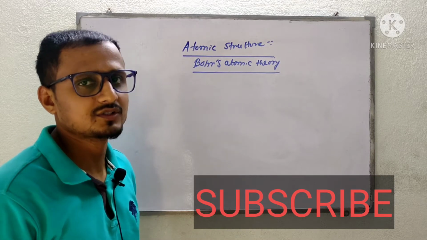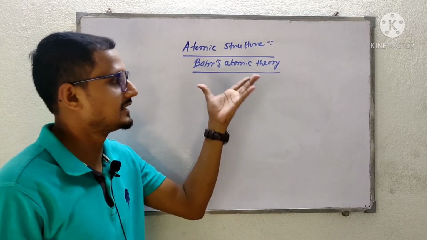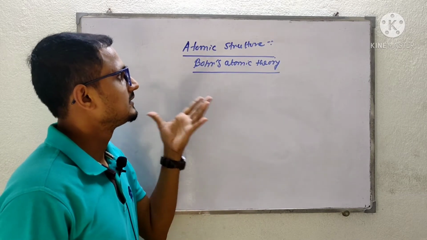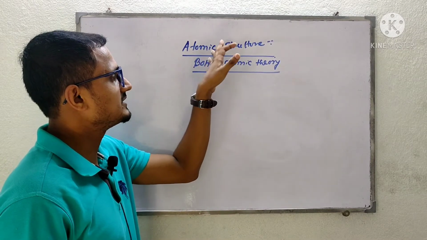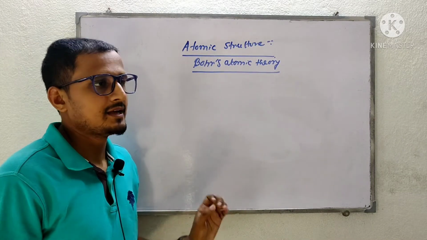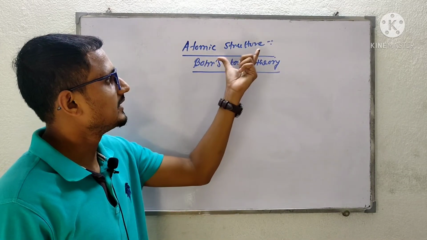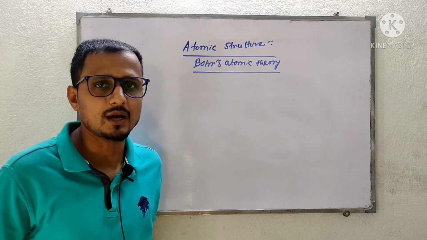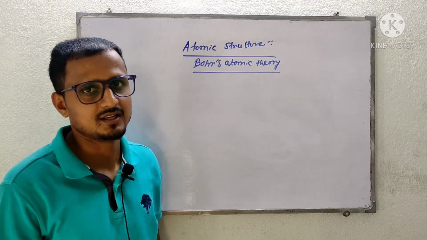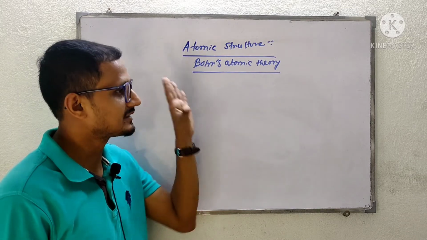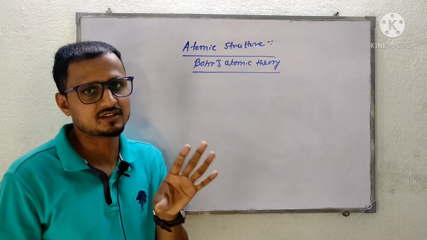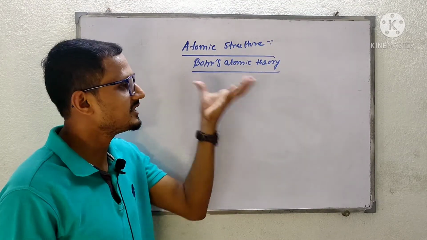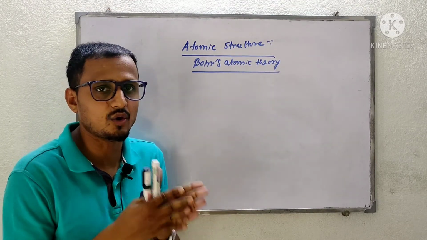Today I am going to start the class 11 classes. The first chapter that I want to start here is atomic structure. Before starting, I want to tell you about the history of atomic structure. The class 11 atomic structure starts with Bohr's atomic theory. From here you have to start, and the chapter is very long.